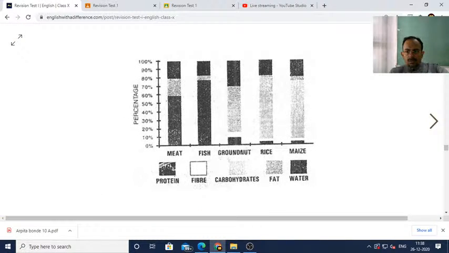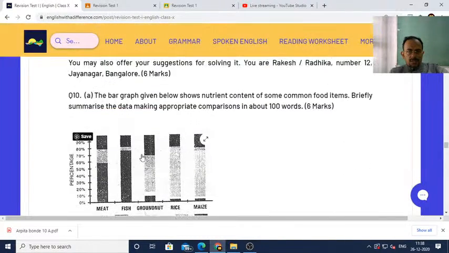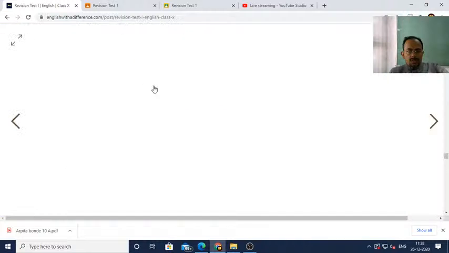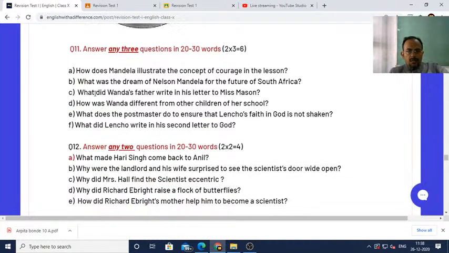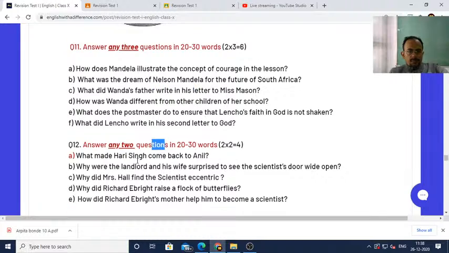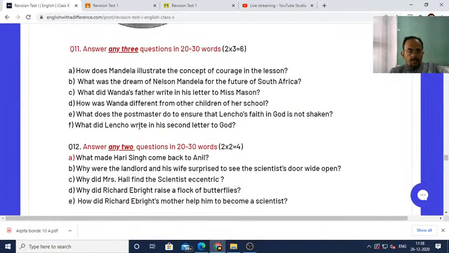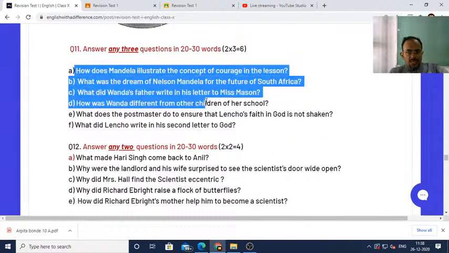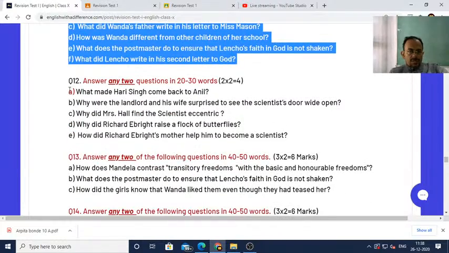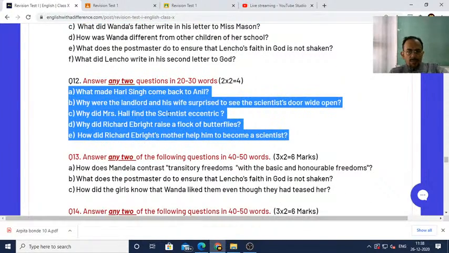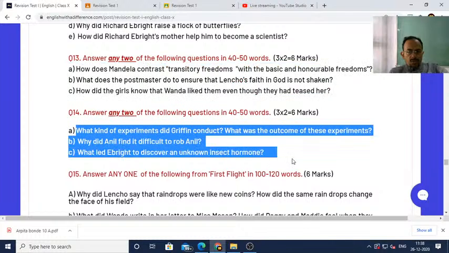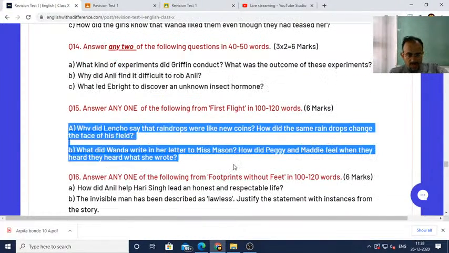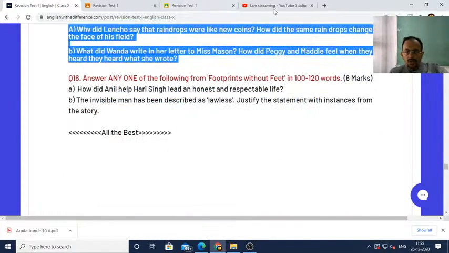These graphs I have to discuss, and I'll show you how to write this. So whatever questions I have given you, please prepare, these are all important questions. You find out the answers. If you have any problem, please let me know. These are very important questions for your board examinations. I have given you all the important questions.